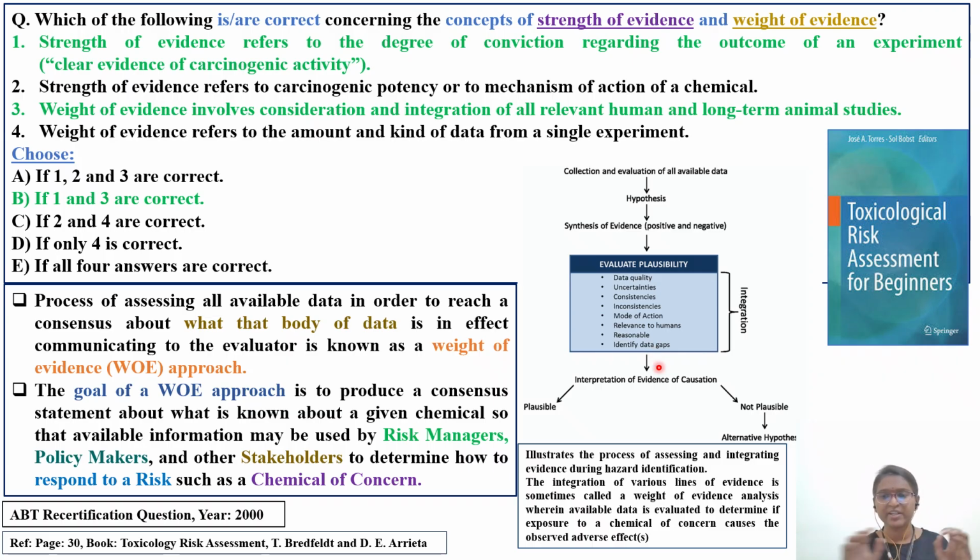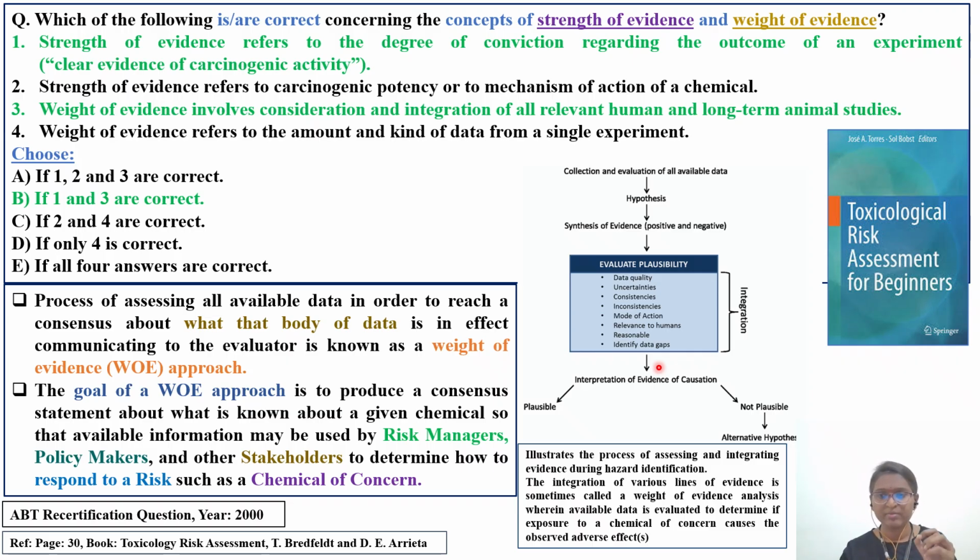For example, if you look into a battery of toxicology studies, if there is a repeat dose toxicology study but no reproductive toxicology study, that is a data gap. Of course you can use some uncertainty factors and extrapolate the repeat dose NOEL to the reproductive NOEL, but yet you need to identify those data gaps.